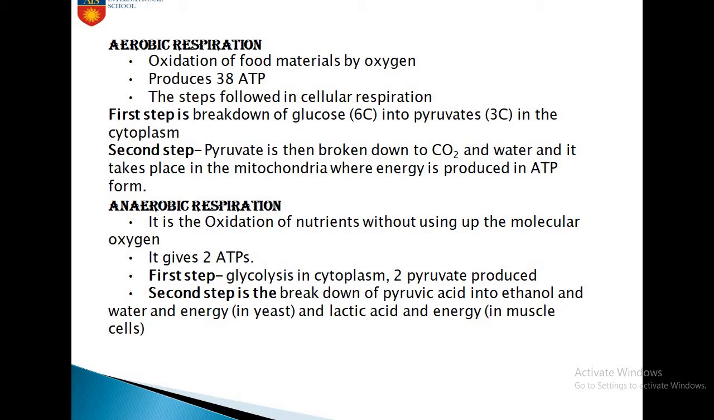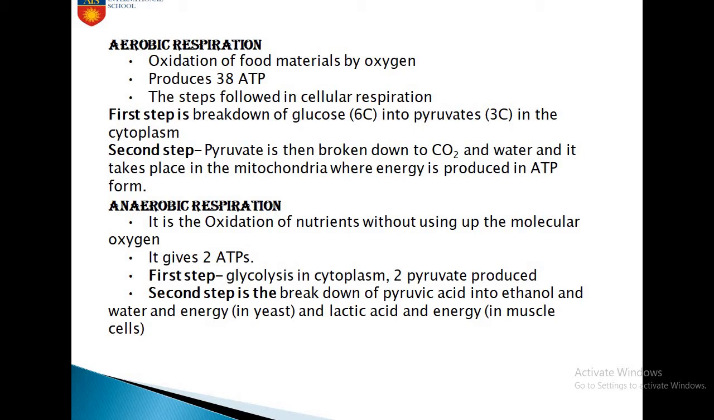Now, anaerobic respiration is the process which takes place in the absence of oxygen, and it gives us less energy. That means it gives only 2 molecules of ATP. It is the oxidation of nutrients without using molecular oxygen. Now, what is the first step of anaerobic respiration?